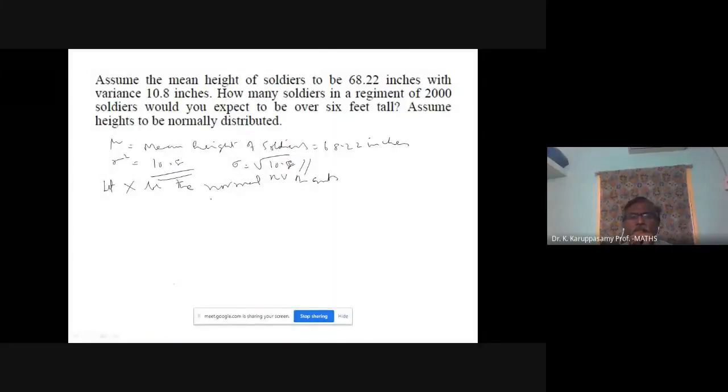Let X be the normal random variable of heights.